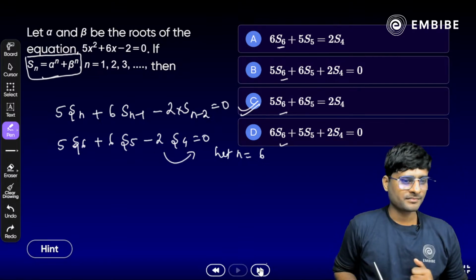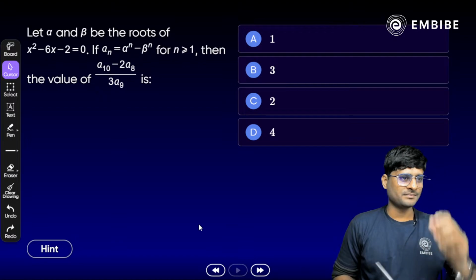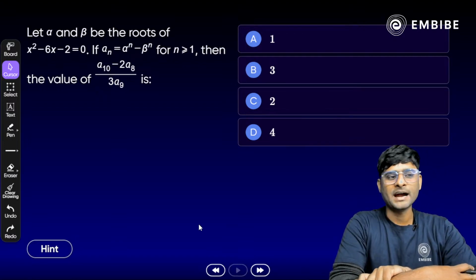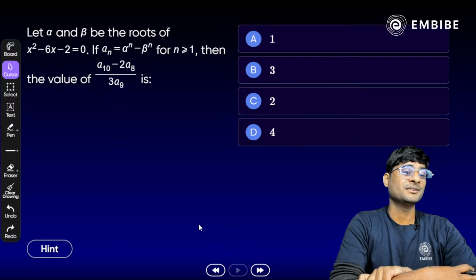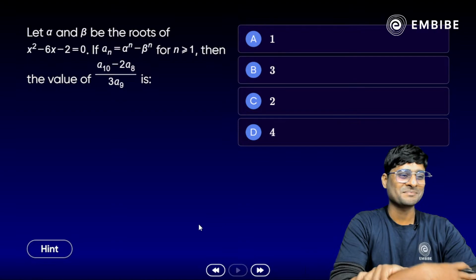Correct. Okay, focus on the next here. Again, same pattern. Let alpha and beta be the roots of the equation x square minus 6x minus 2 is equal to 0.